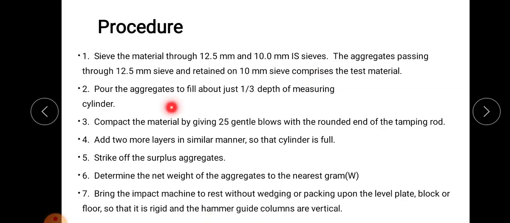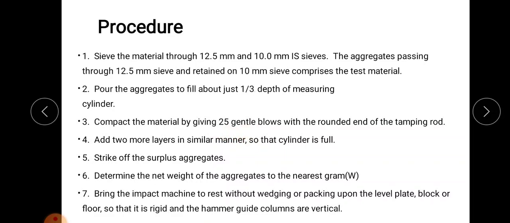Pour the aggregate to fill just 1/3 depth of the measuring cylinder. The measuring cylinder is filled by this aggregate in 3 layers, and each of these layers has to be given 25 blows. Initially we fill 1/3 of the cylinder and compact the material by giving 25 gentle blows with the rounded end of the tamping rod, and add 2 more layers in similar manner.